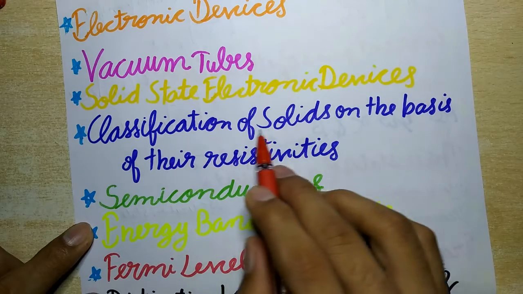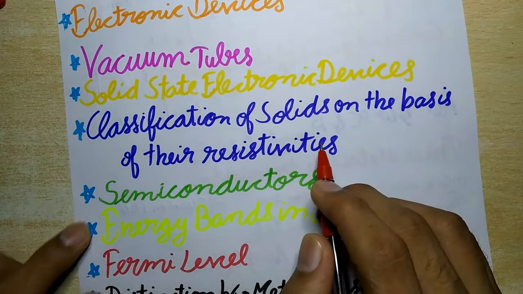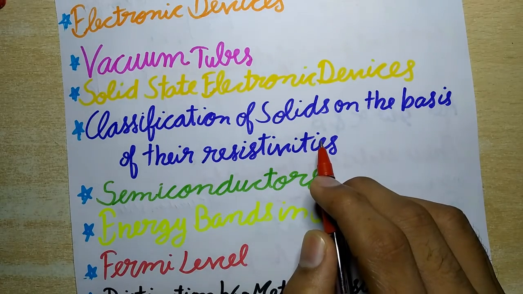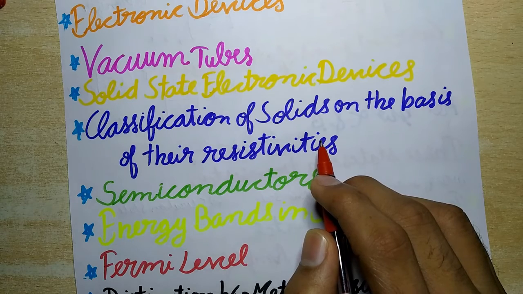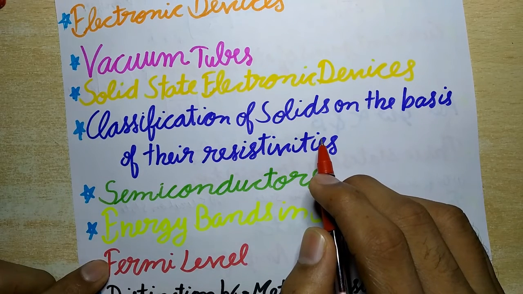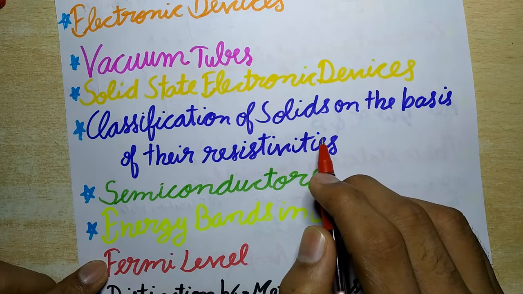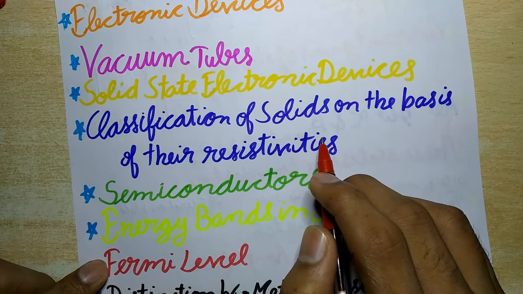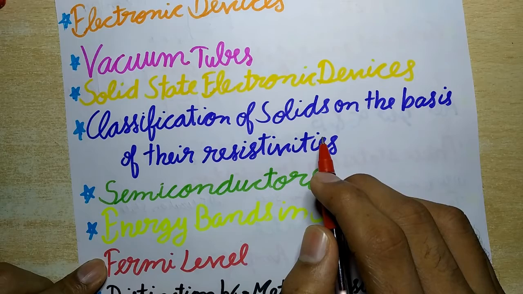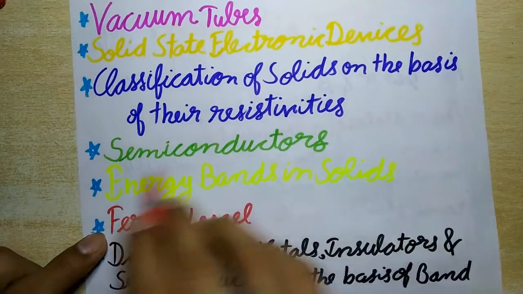Now next is classification of solids on the basis of their resistivities. So metals have low resistivity, between 10 to the power minus 2 to 10 to the power minus 8 ohm meter, and insulators have high resistivity, which is greater than 10 to the power 8 ohm meter, while semiconductors have intermediate values from 10 to the power 5 to 10 to the power 0 ohm meter of resistivity.